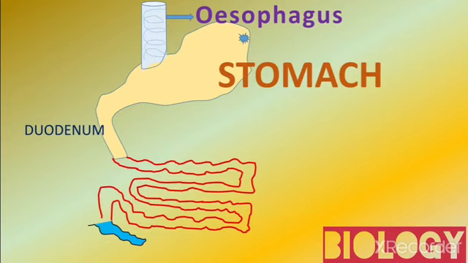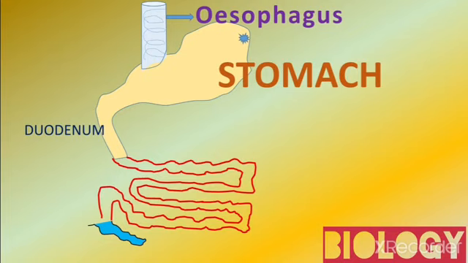The small intestine is about 20 feet long and folds many times. Please observe this. It folds many times to fit inside our abdomen. The small intestine has three parts: one, duodenum; second, jejunum; third, ileum. The first part of the small intestine is called the duodenum.